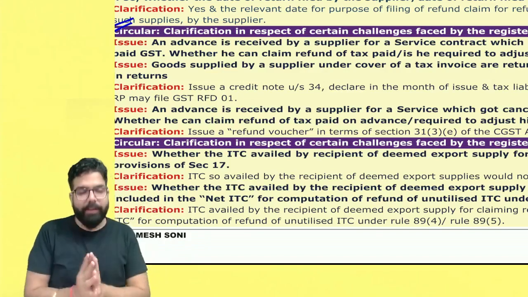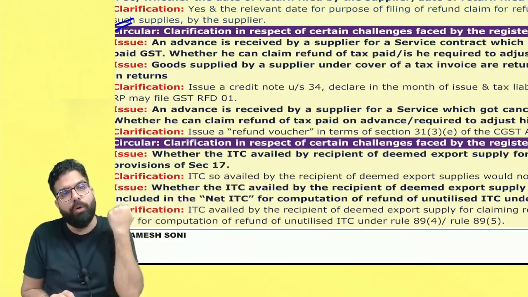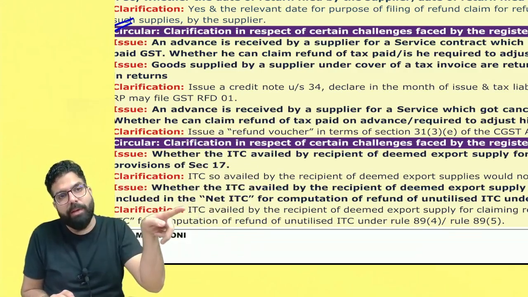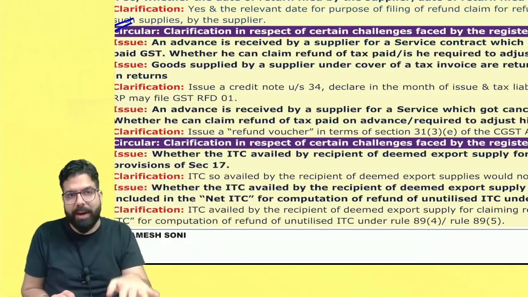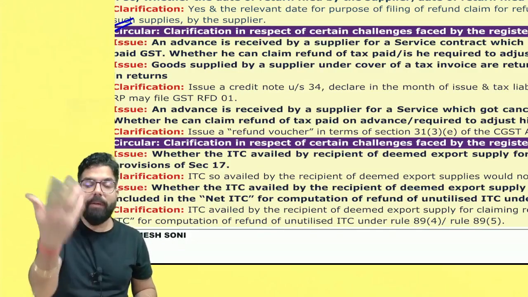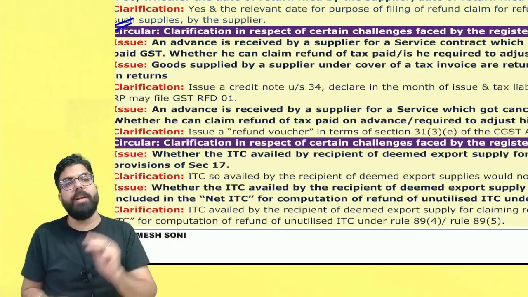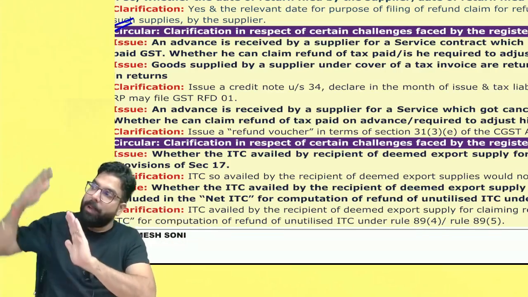Done. Second case, I supplied some goods and gave you the tax invoice. You returned the goods. For the tax invoice, what will I give you? Credit note. My liability will be adjusted in the next month. If next month I don't have output tax liability for the adjustment, then I can apply for refund.